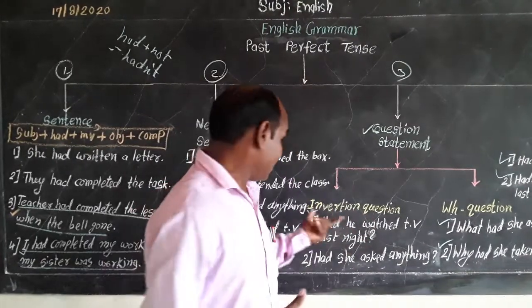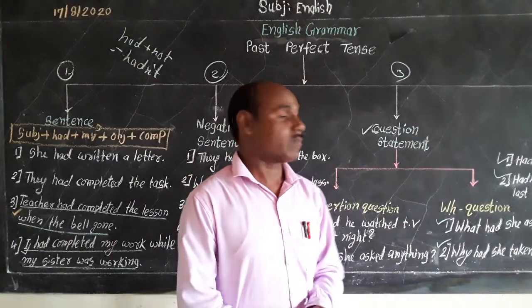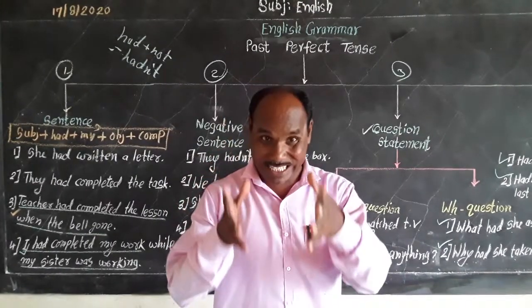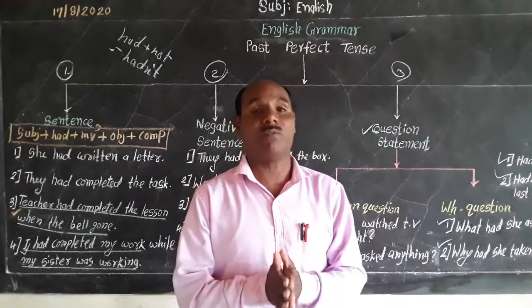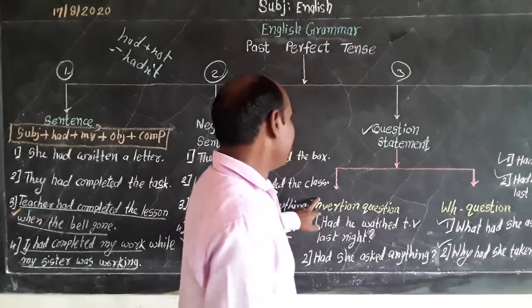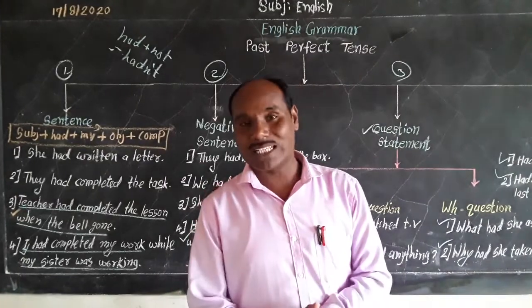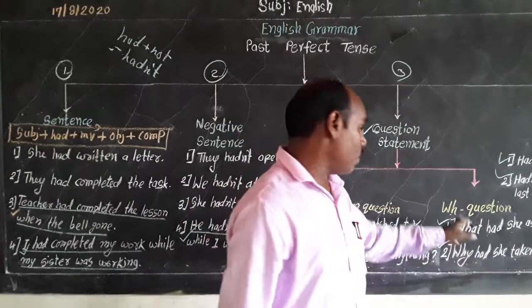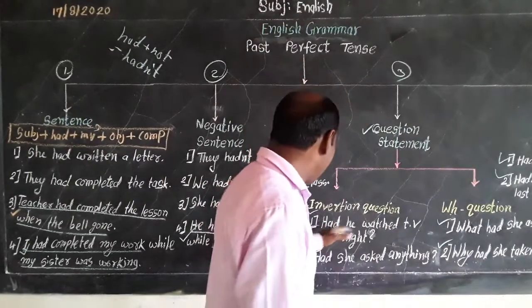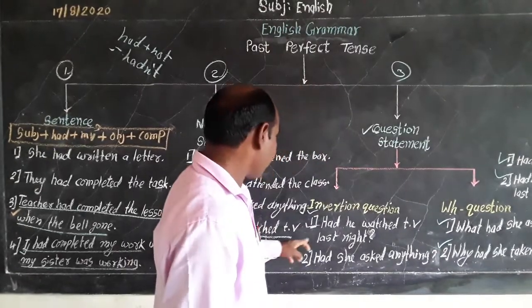Inversion question means the question which starts with a helping verb. And the questions which start with WH words are known as WH questions. Let's see the examples of this tense.